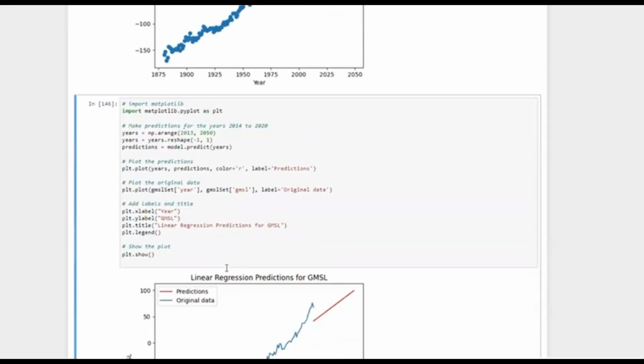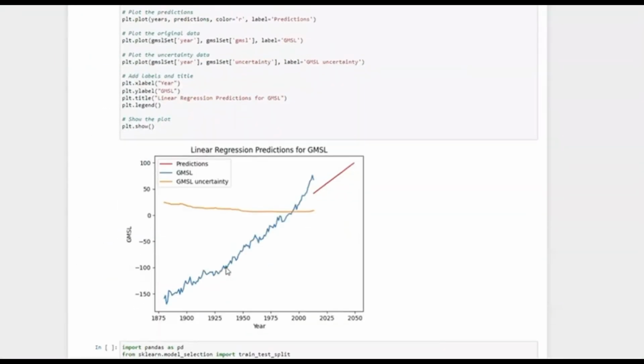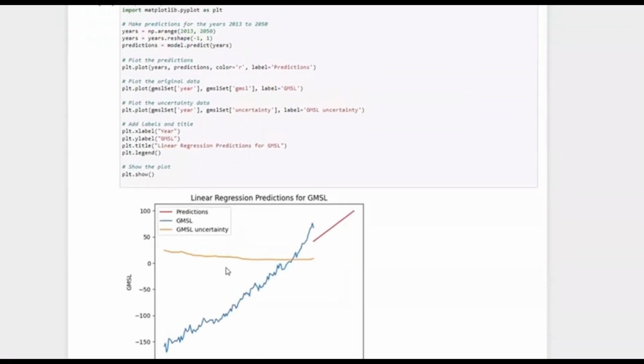And the second graphic I want to explain is this. In the second graph, we predict how the GMSL value will change in the process from 2013 to 2050 with the linear regression method. Our conclusion is that the height of sea level will increase over time.